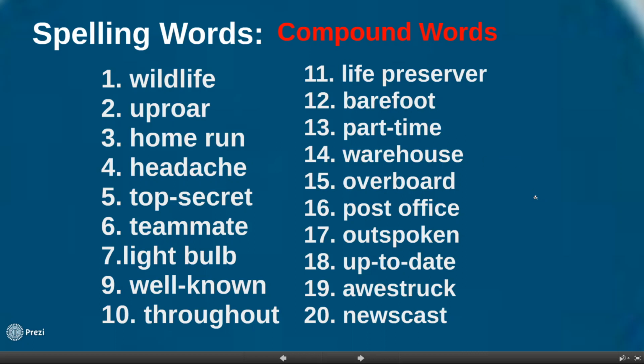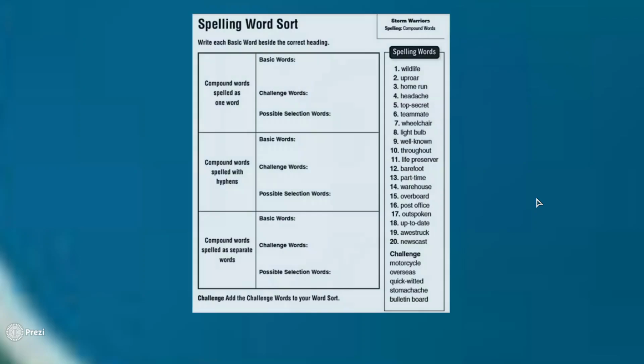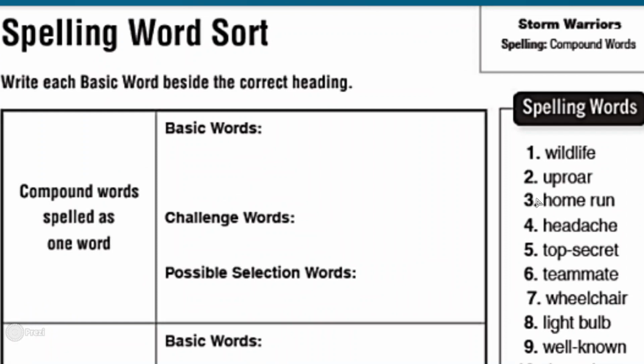So after copying and studying these words, please answer the activity. These activities are in your books and also in the attached activity. So here it is. This is in page 101. So let me show you the activity. I want you to answer this as soon as possible. So first, this is the activity. So how are you going to answer? I'm going to explain right now.